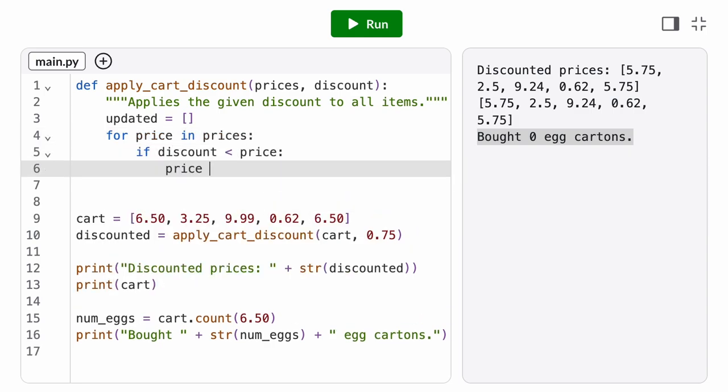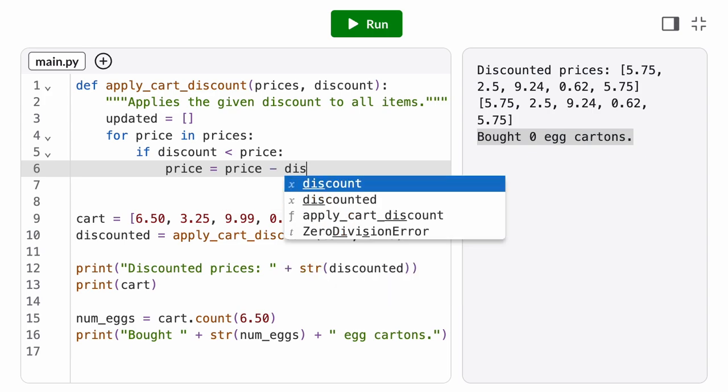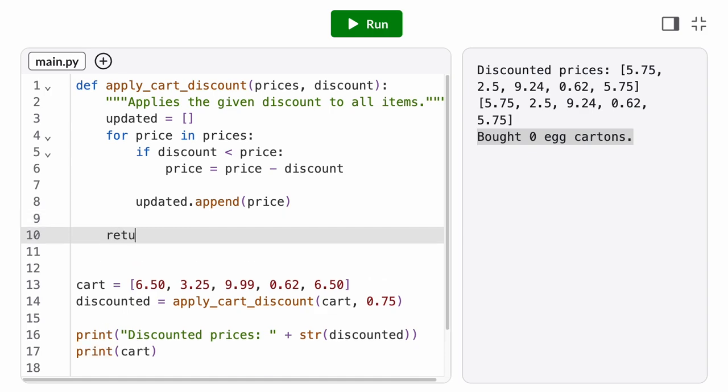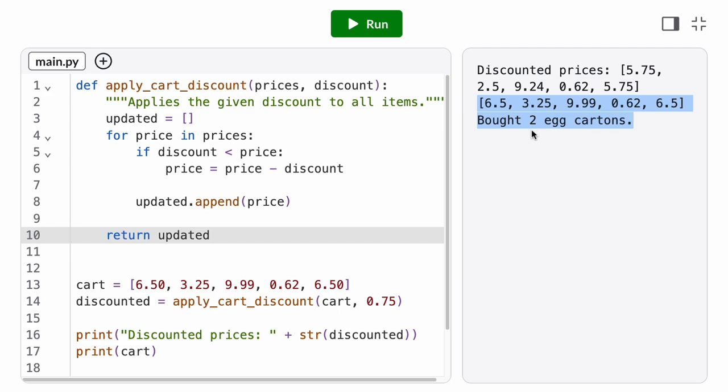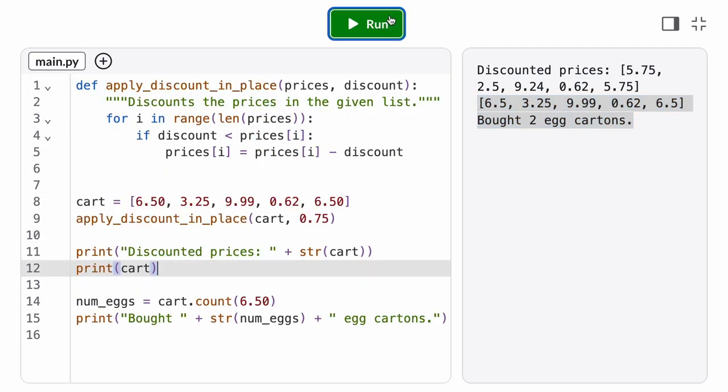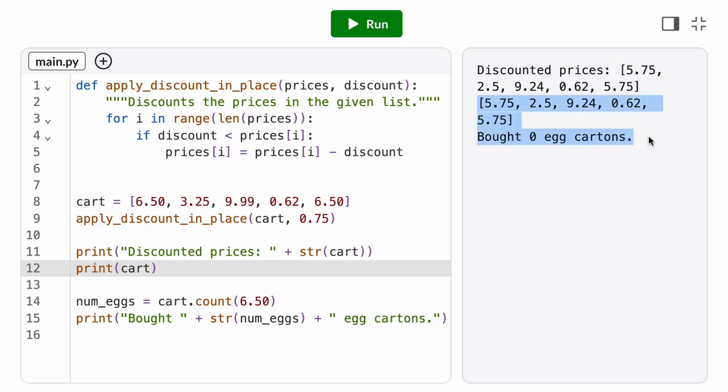For example, if we want to modify the elements of a list, we might instead create a new empty list, iterate over the original list parameter, and then append a modified version of each element to our new list. Now, in some cases, it's true we may need our function to mutate the list parameter, either because the purpose of the function is to have that side effect, or maybe we're operating on a list with millions of values, and copying or iterating over that list would be prohibitively expensive. In these cases, we need to make sure to clearly document the side effect and to make the side effect apparent in the function name.